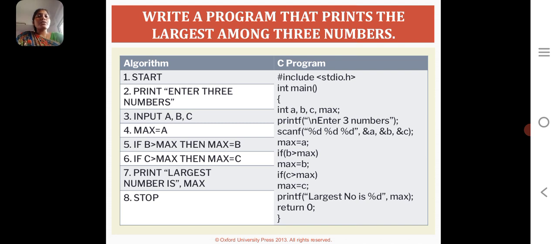Suppose that statement is also false, then it goes to the next statement, max equal to C, that is C greater than max, then it will display the maximum equal to C. Suppose all three conditions are false, then the whole program returns the zero value. We give another set of three values and follow the same procedure.